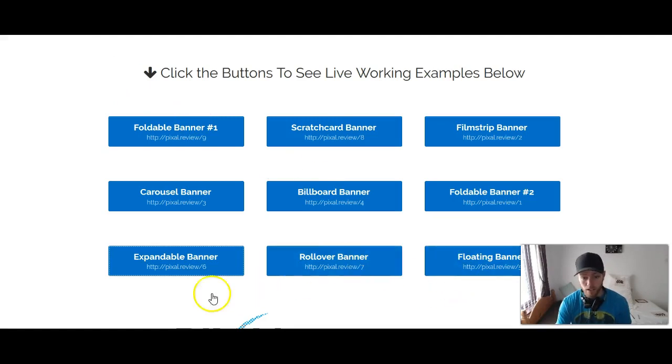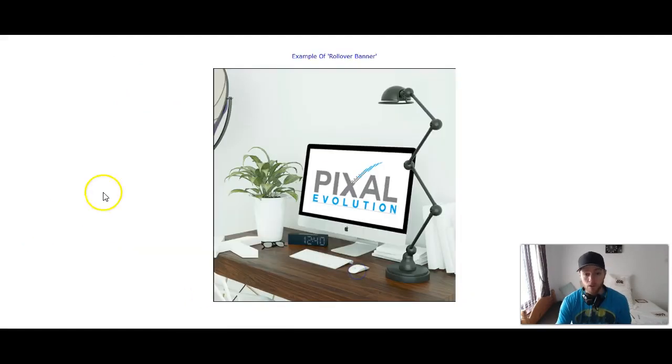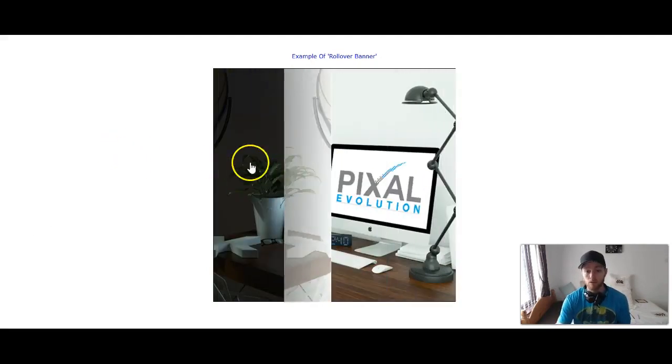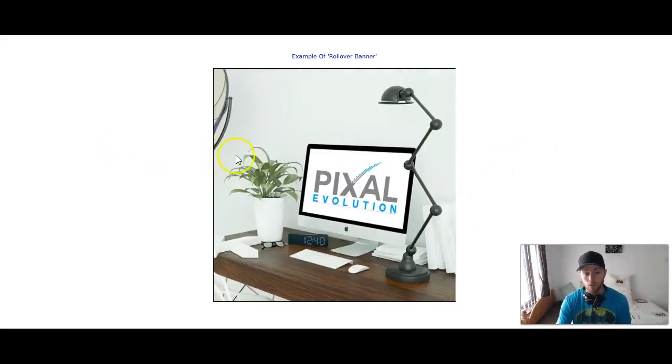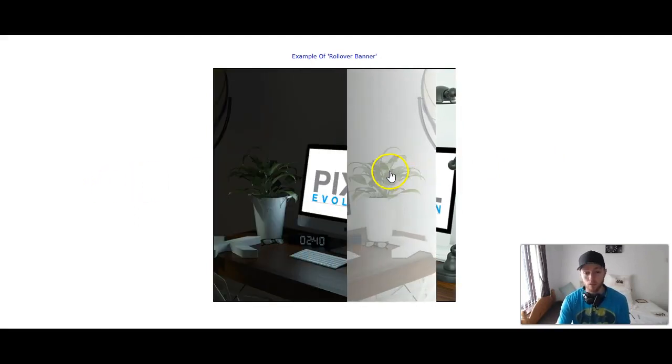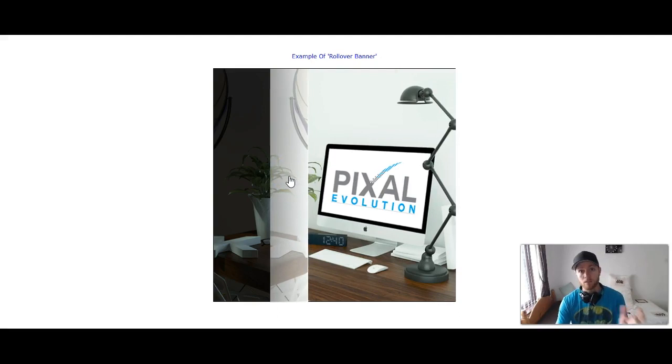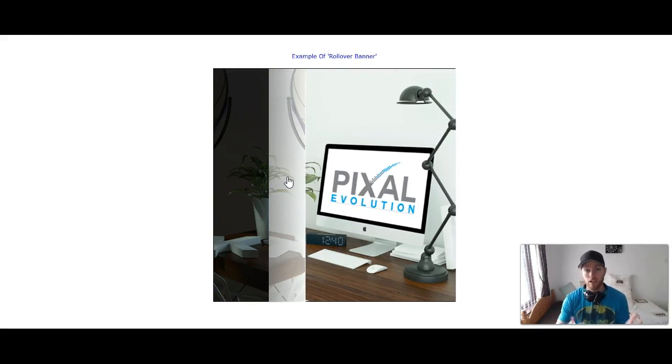Okay, so let's go ahead and do the rollover banner. This one's really cool. Once you have the banner there, you can roll over it, and it'll show a sneak peek of whatever you want to show behind there. You can entice them on the main image here and, when they roll over, show them a sneak peek of what they can get, and when they click on the image, that's when everything will be revealed on the other side, and it can be an affiliate offer, your own offer, or something like that.